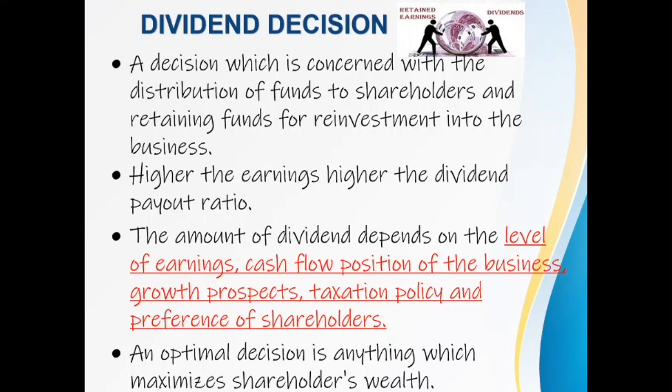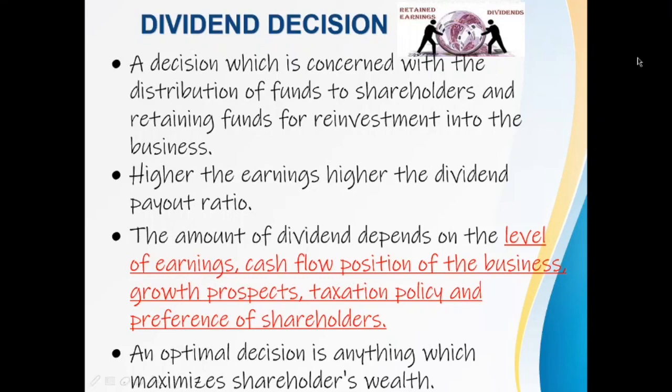Okay. So taxation policy also matters, because you know that there is tax on dividends paid, and obviously when the tax is higher on dividends paid, you tend to give less dividend, right? And vice versa. So that's also another factor affecting the dividend decision.